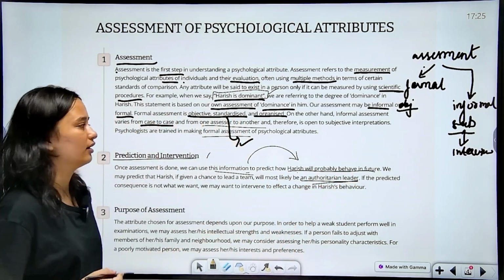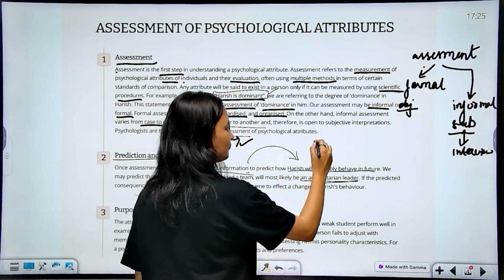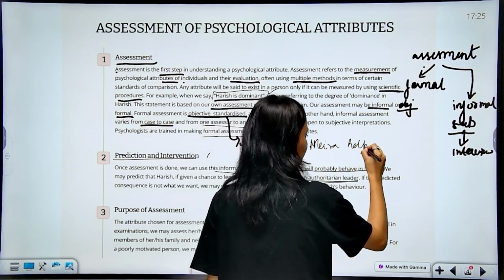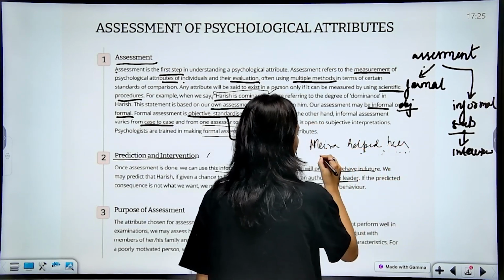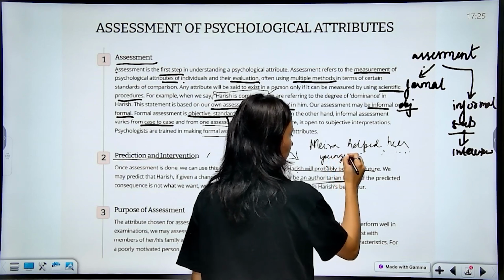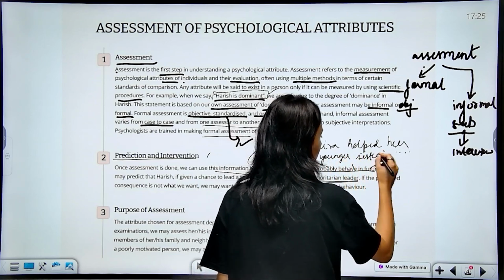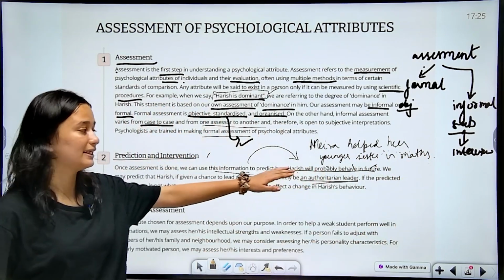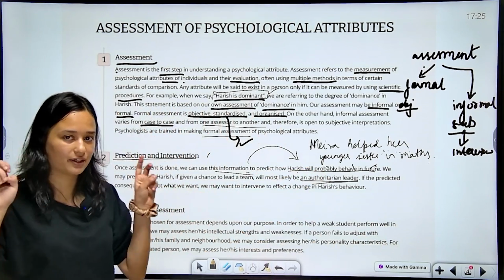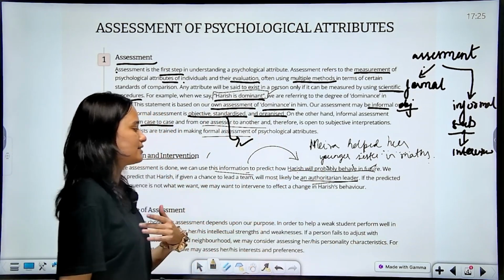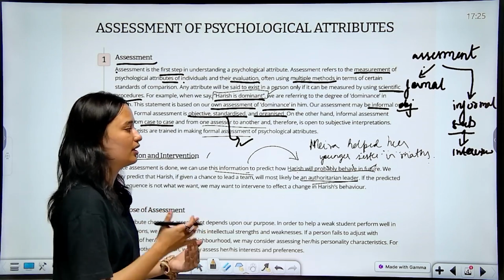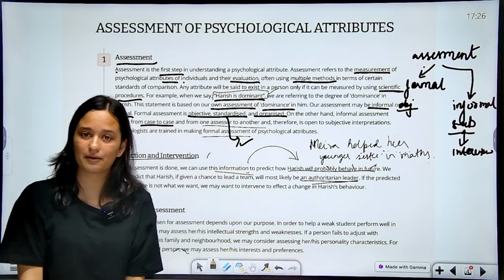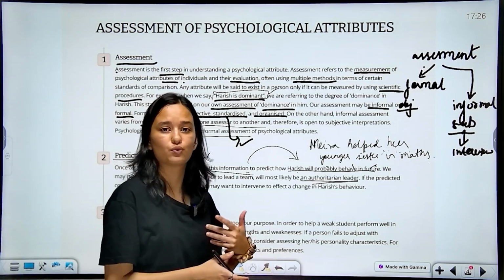In the same way, if we see that Meera helped her younger sister in mathematics, from this statement we can conclude that Meera is a helpful girl. That's the attribute that we have concluded. And we can make this future inference that in future, Meera will probably be a helpful individual, and she will help anyone who approaches her or anyone whom she can help.